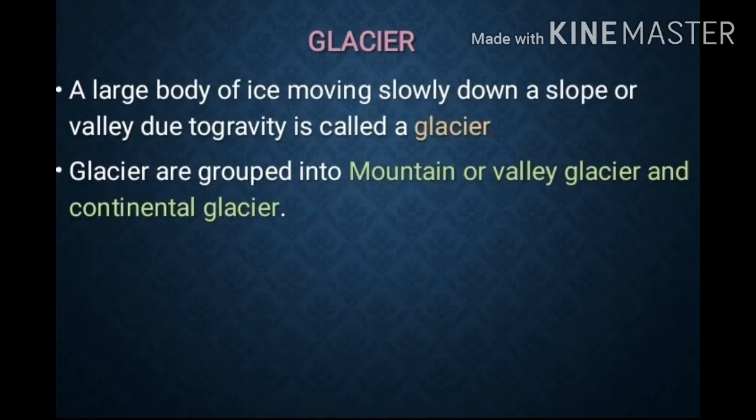What is a glacier? A large body of ice moving slowly down a slope or valley due to gravity. So, due to gravity, a large body of ice is moving, and that is called a glacier.